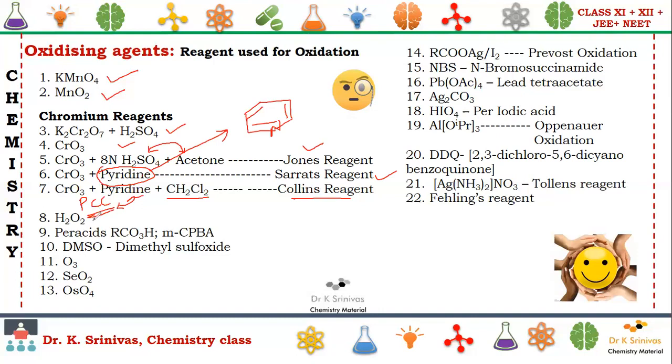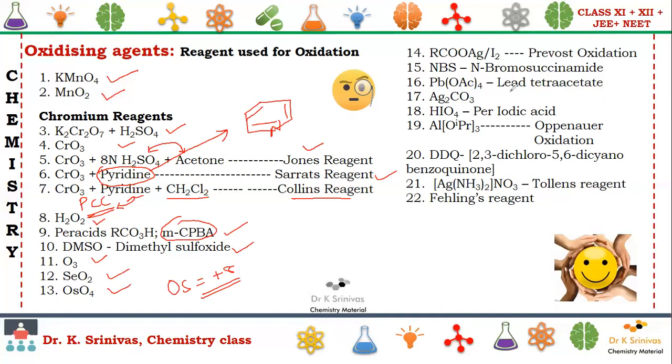Next, H2O2 is hydrogen peroxide. For acids, we have already come across MCPBA in the earlier slide. Dimethyl sulfoxide, ozone, selenium dioxide, osmium tetroxide. The specialty of osmium is that it has the highest oxidation number in the periodic table, in the form of osmium tetroxide.